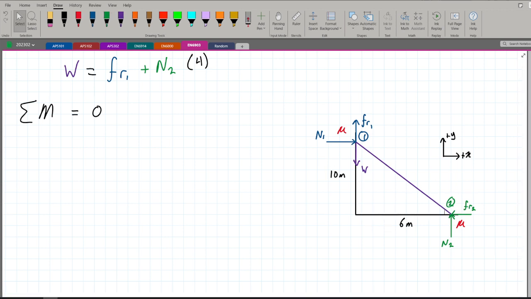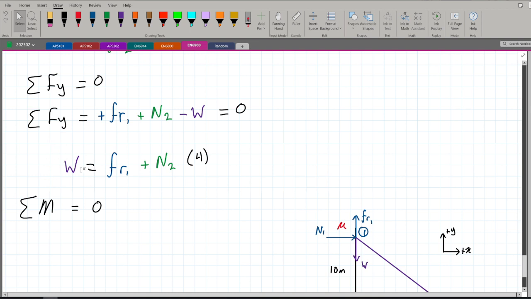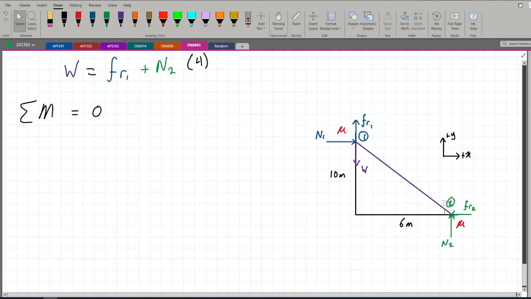So we can choose any of these points. Let's analyze it first before choosing. If we use point 1, we're going to cancel out all these forces. We will be left with only N2 and FR2, which is not enough because we need a moment that has the weight in it, because we have an equation with weight and we want to cancel out weight. If we get the moment of FR2 and N2 by themselves, we're not going to get enough equations to solve this problem.